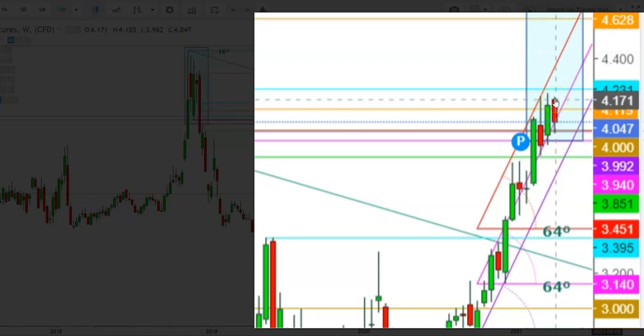And during this week, we have seen some bearish pressure in natural gas futures, wherein the natural gas futures have finally tested a low at the levels of $3.982 on Wednesday.